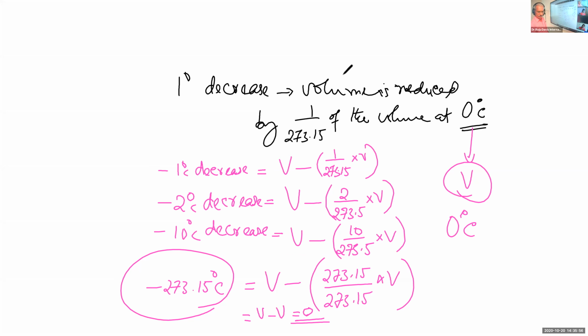And we can introduce a new scale here. That new scale of temperature is called the absolute temperature scale or Kelvin scale. I shall show it again.